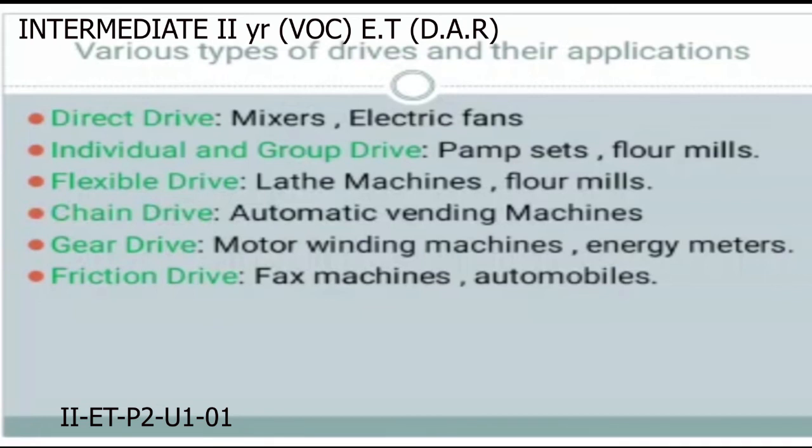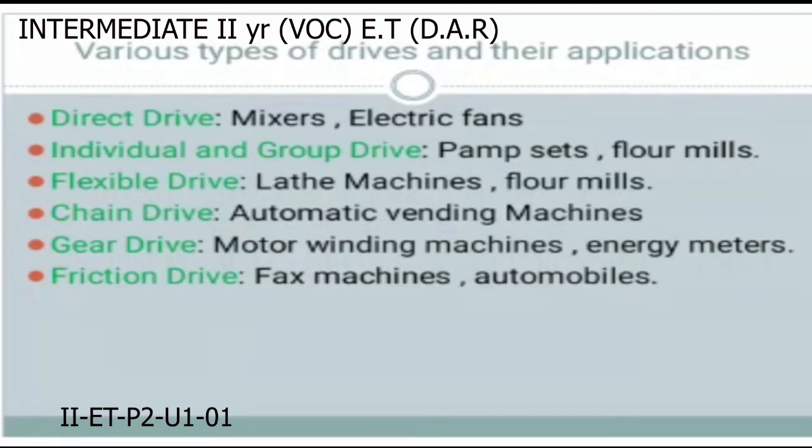It is used in mixers, electric fans. The second one is individual and group drive. It is used in pump sets, floor mills. The third one is flexible drive. These are used in lathe machines, floor mills. And the fourth one is chain drive. This is used in automatic vending machines. The fifth one is gear drive. This is used in motor winding machines, energy meters. The last one is friction drive. This is used in fax machines, automobiles.